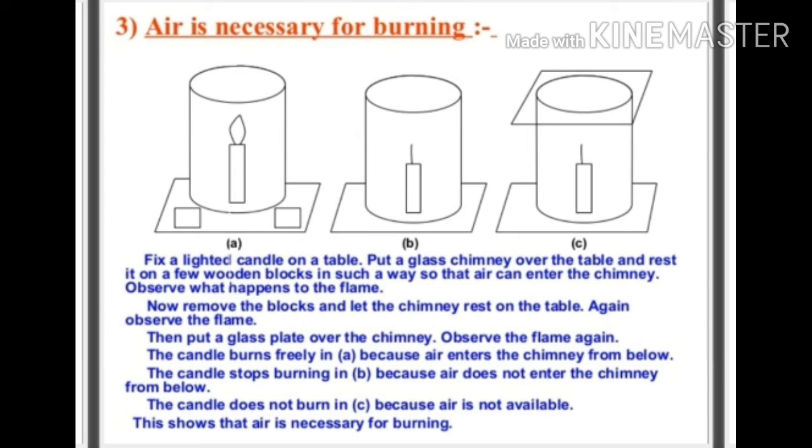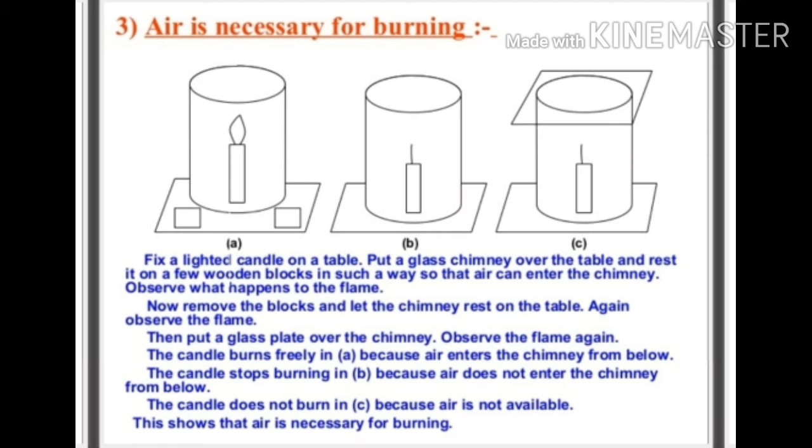Now put a glass chimney over the candle and rest this glass chimney on a few wooden blocks as shown in picture A, so that the air can enter the chimney from below, and observe what happens to the flame. Now remove the blocks and let the chimney rest on the table, and again observe the flame. And then put a glass plate over the chimney and observe the flame again.